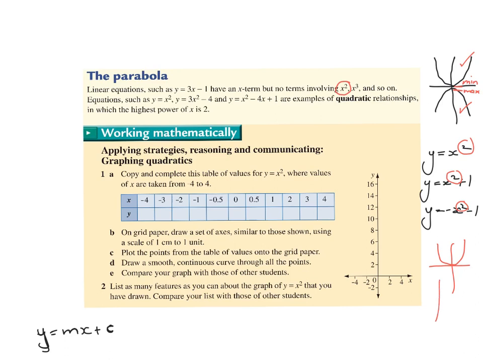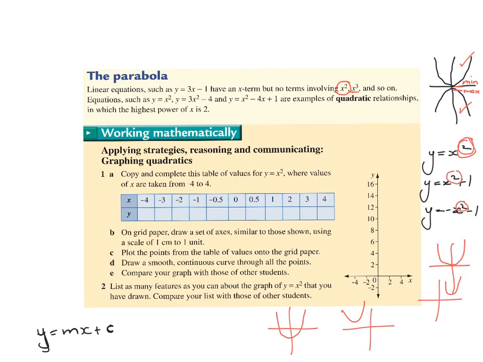Now, it could be anywhere. It could be over there on the graph, or over there on the graph. It could be going down on the y-axis. The location of the parabola can be all over the place. It actually depends upon the equation given to you. However, the fact that it is a parabola is because of this square. And we will do other ones later with the cube and with fractions in them and show you what those types of graphs look like.